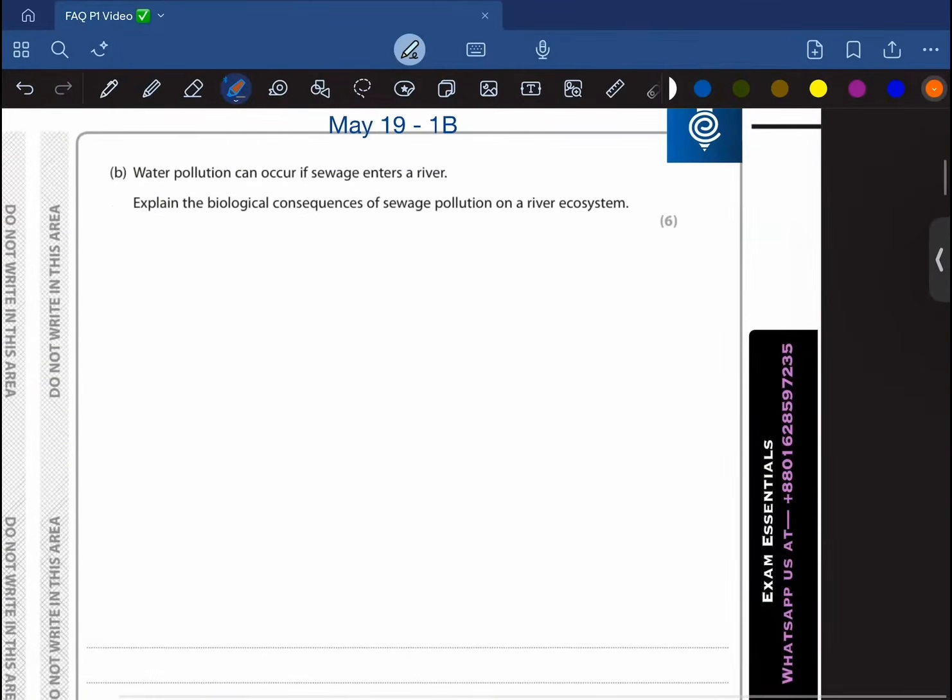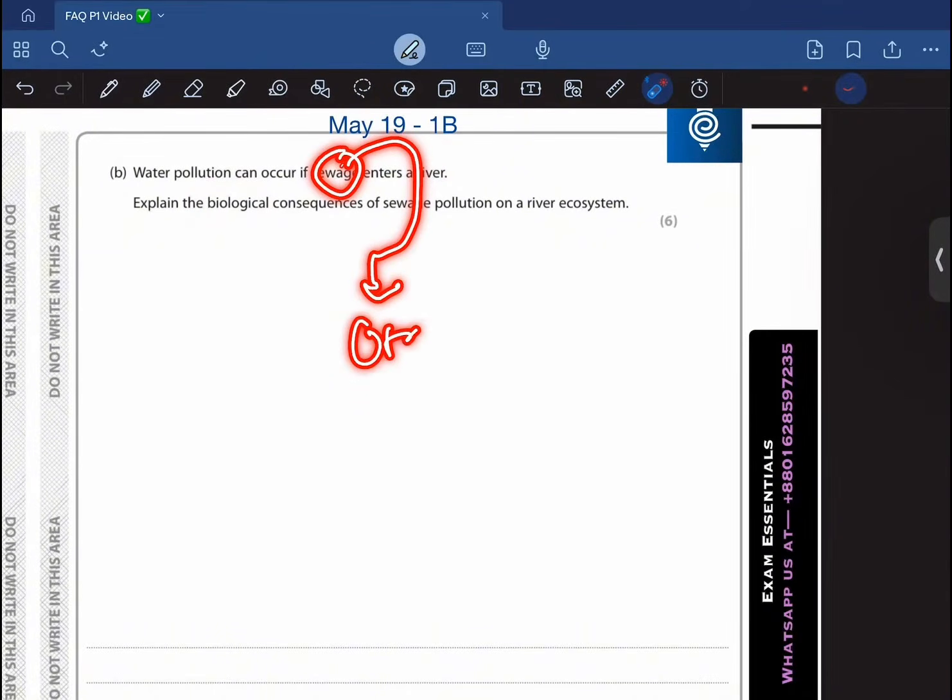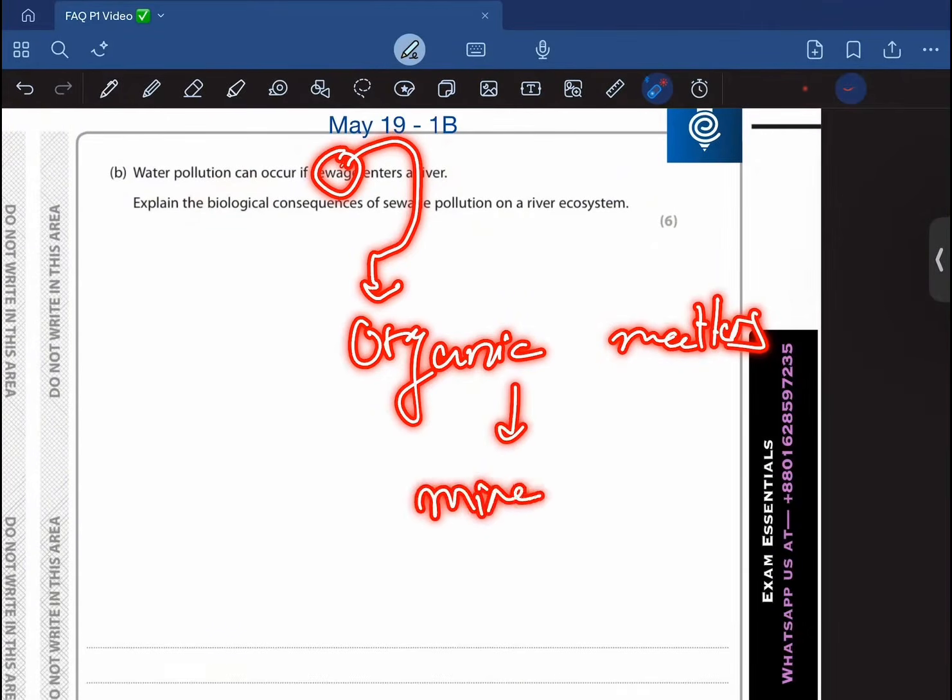It says that water pollution can occur if sewage enters a river. What are the biological consequences of sewage pollution on a river system? So basically, this sewage comprises different organic matter, right? And inside this organic matter we have minerals as well, and one of them could be nitrates.